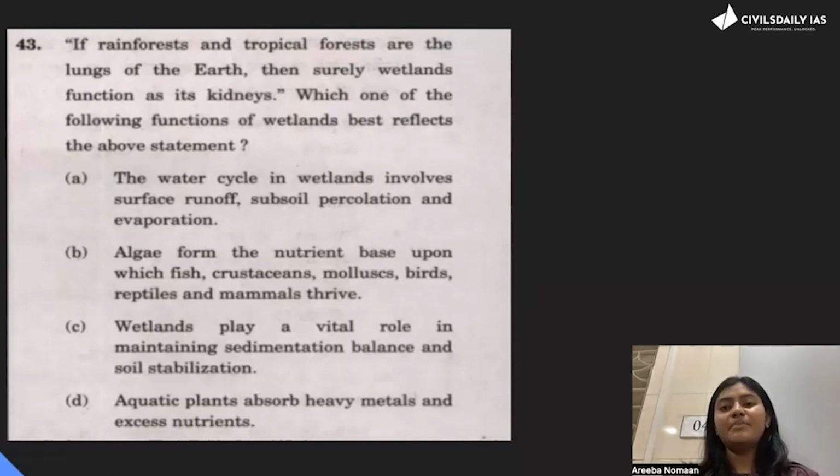D. Aquatic plants absorb heavy metals and excess nutrients. This is the right option because that is what your kidneys do, right? They absorb the toxic elements in your bodies, and that is why wetlands are also called kidneys of the earth, because they absorb the toxic metals and excess nutrients. So if you see, all of these four options are correct in themselves. But what is answering the question? You have to choose that. Okay. So the answer here is D.